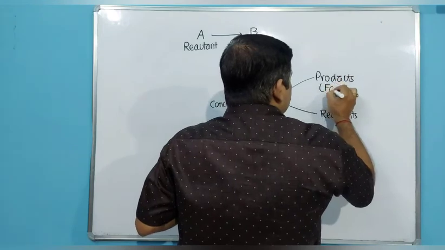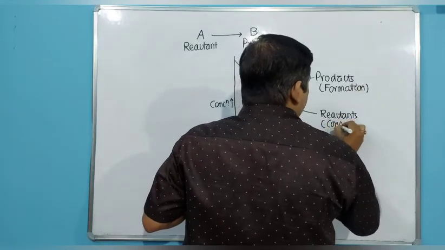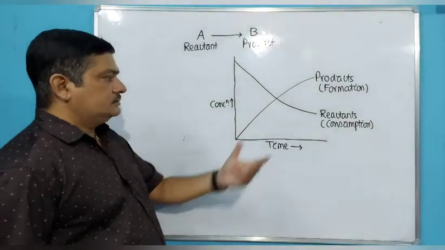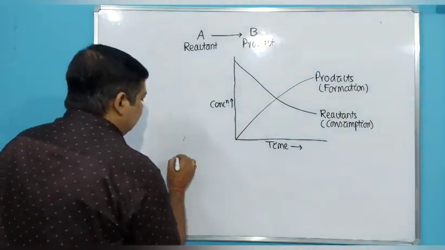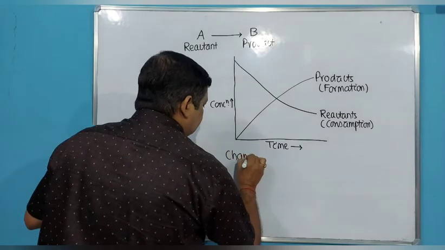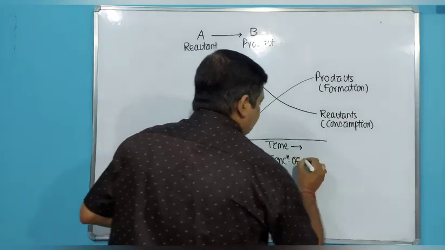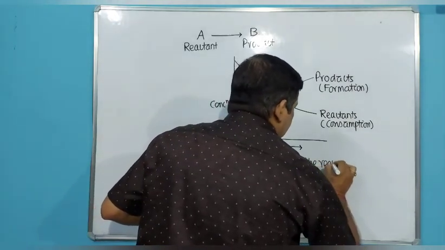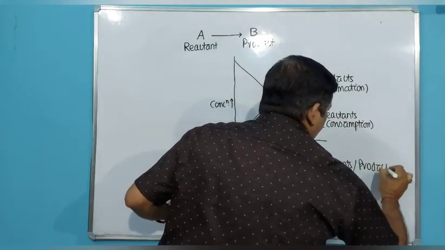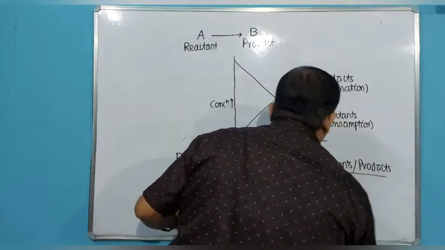So remember, products are formed, so we follow the rate of formation. Reactants are consumed, so we follow the rate of consumption. So when we speak of rate of a chemical reaction, rate is equal to the change in concentration of the reactants or products. We can follow any one of them, over a specified time period, divided by the time taken.